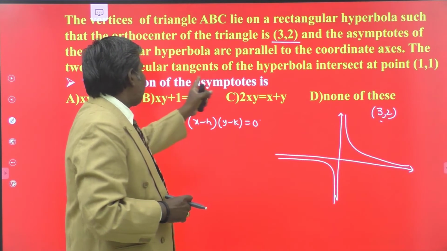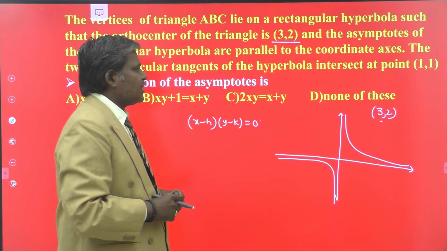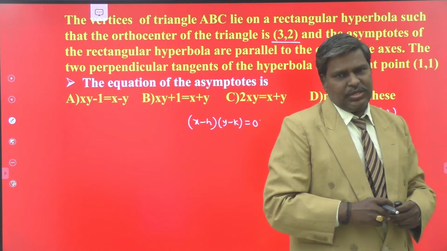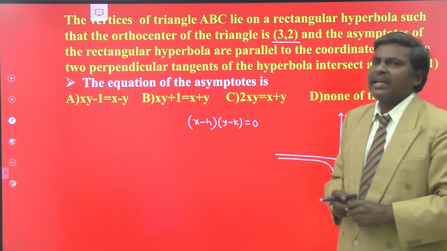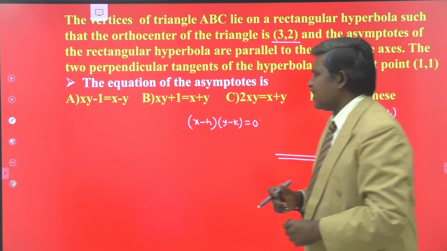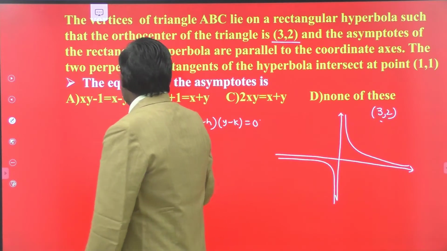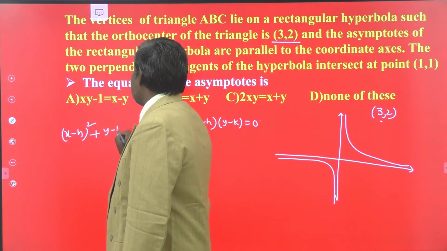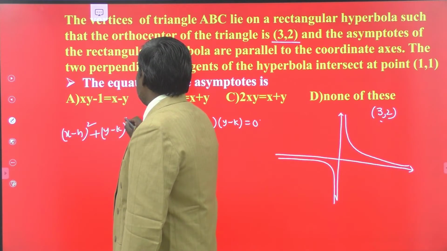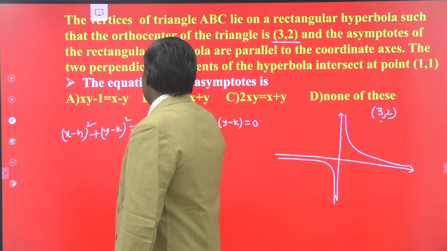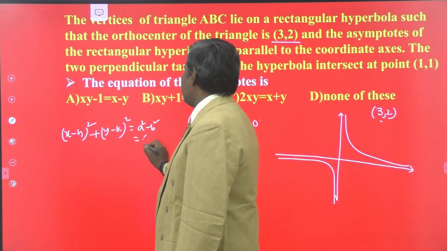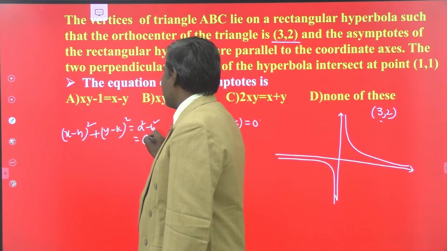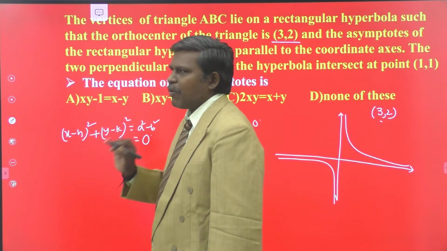Now the two perpendicular tangents to the hyperbola intersect at that point. What is the locus of the point of intersection of perpendicular tangents to the hyperbola? That is nothing but the director circle. So what is the director circle of the rectangular hyperbola with center (h, k)? (x minus h) squared plus (y minus k) squared equals a squared minus b squared. For a rectangular hyperbola a equals b, so that is 0. So (x minus h) squared plus (y minus k) squared equal to 0 is the point circle.